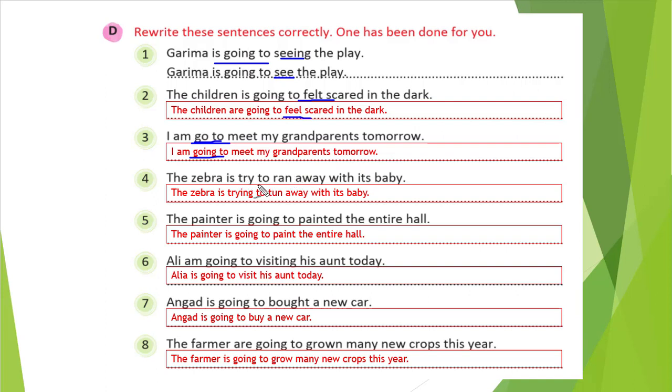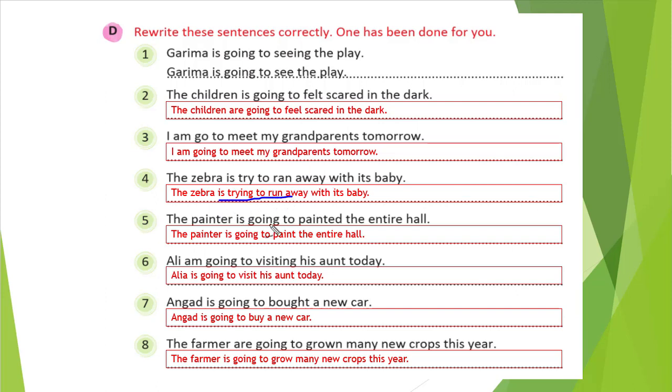The zebra, it is try to run away with its baby. Is trying to run away. Okay, that is the correct answer. I think here I forgot to write run. That is the answer. So here, in the place of going to, it is given try. So zebra is trying to run. That is the correct answer.